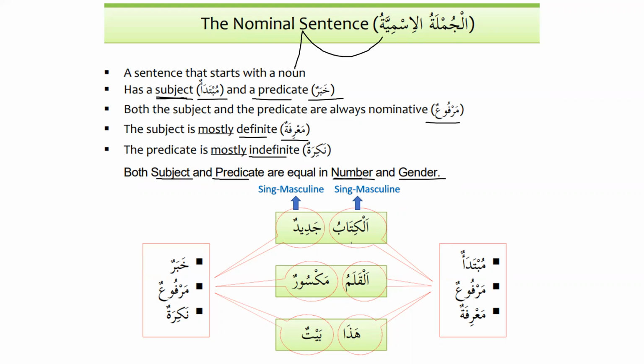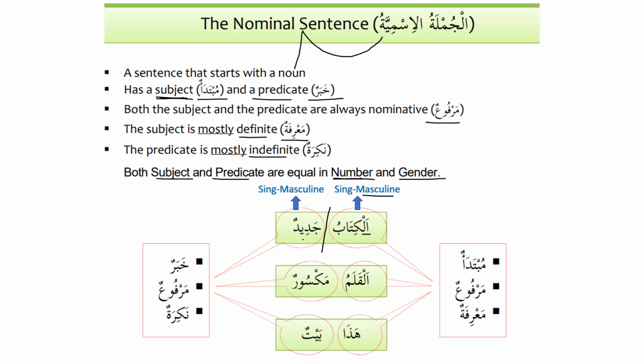Now, if you see here, al-kitabu jadidun. First of all, what is this al-kitabu? We have to put a line in between, and then look for the meaning of is or am. So al-kitabu is mubtada'un, subject, and marfu'un, as we can see it has dhamma, and ma'rifatun, because it has al with it. It is singular, al-kitabu. It is just the book, and it is also masculine. Why do we say it's masculine? Because there is no reason why we should say it's feminine. It does not have ta marbuta, and it does not have any other reason. So that's why we say that this is masculine.